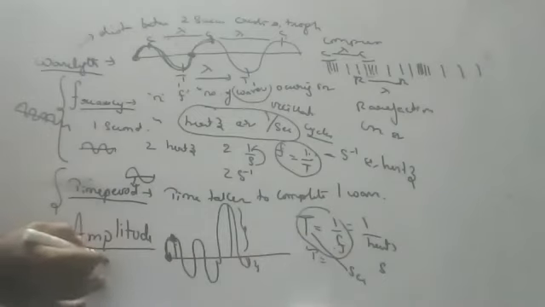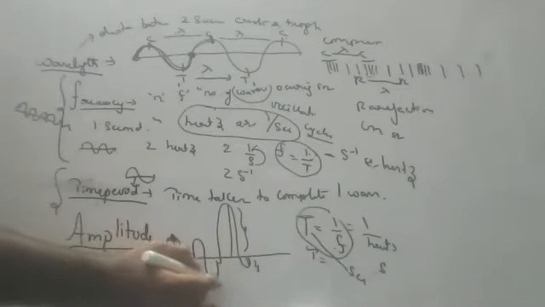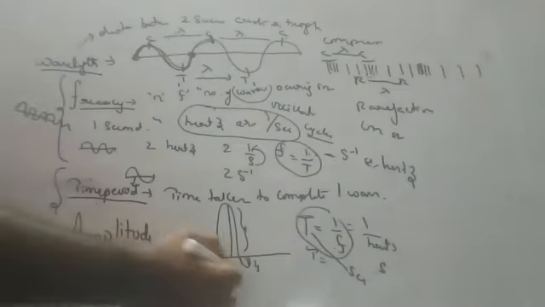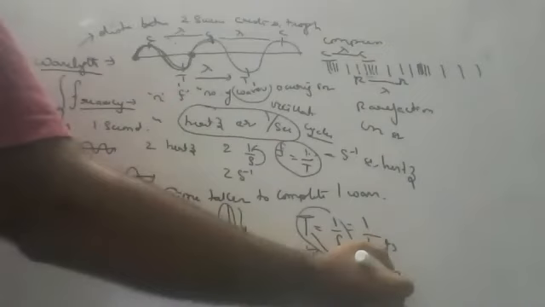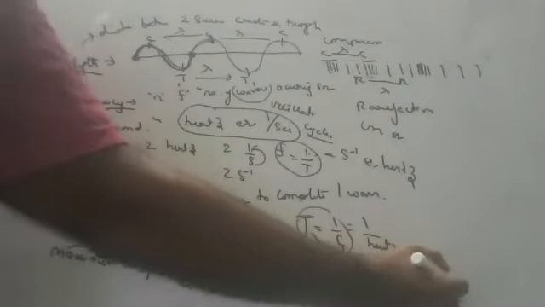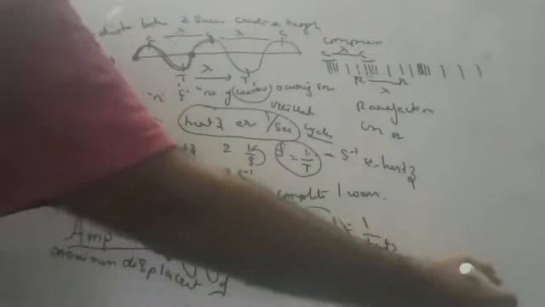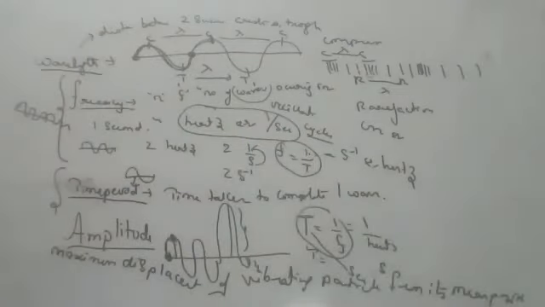So the definition goes like this. All of you are writing, I hope. Maximum displacement of a vibrating particle from its mean position. Children, all definitions are important.